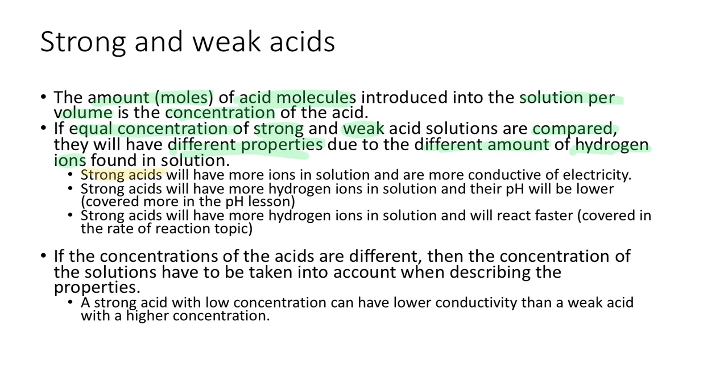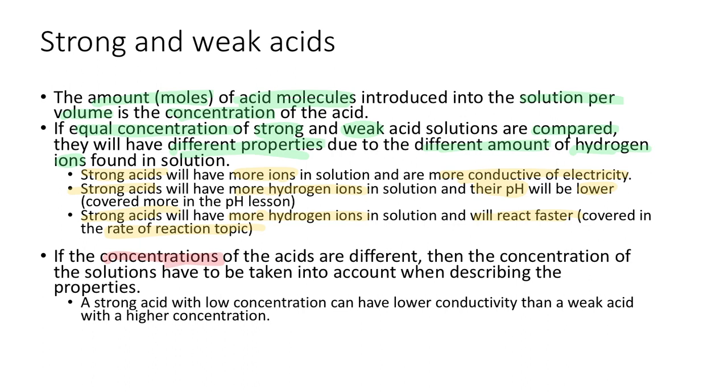Strong acids will have more ions in solution, therefore more conductive of electricity. Strong acids will have more hydrogen ions in solution, therefore their pH, and this is something that we'll cover later, will be lower. And strong acids will have more hydrogen ions and will react faster. If you remember from Year 10 rates of reaction, there are more of those hydrogen ions, and therefore more frequent collisions, and therefore their rate of reaction is going to be faster.